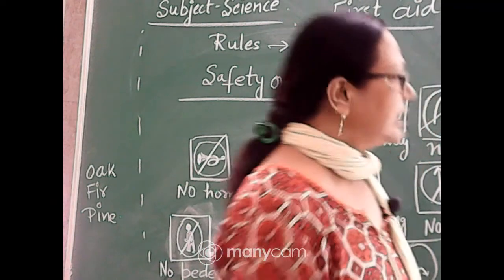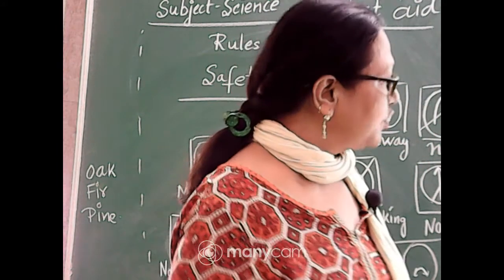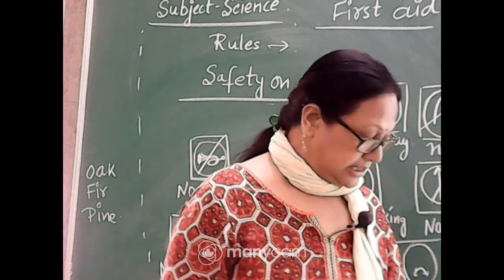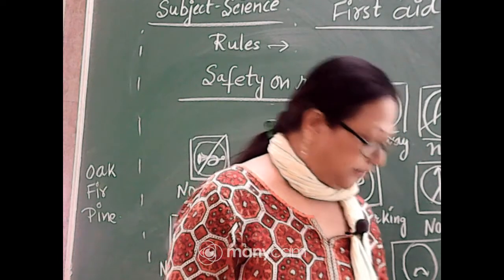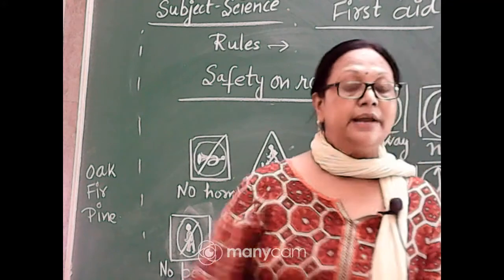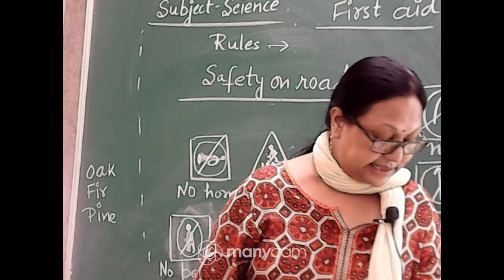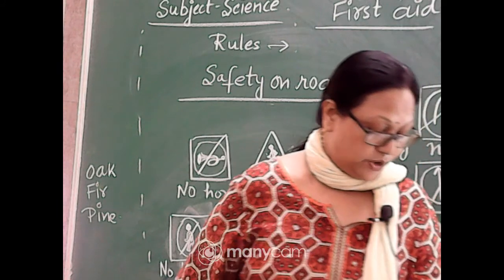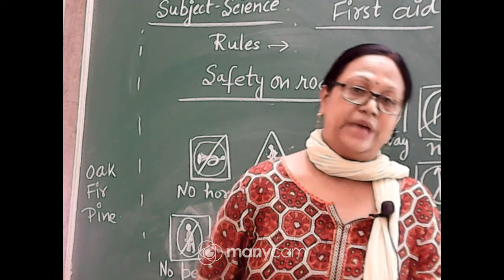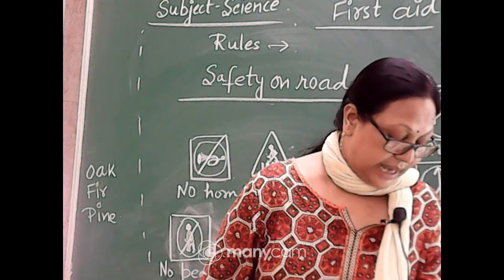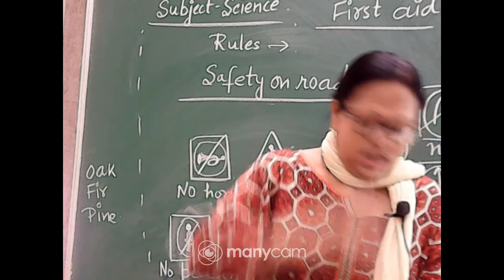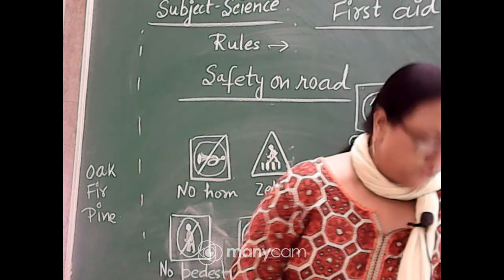Now we have to look at the signs and follow the road signs. These road signs are called traffic signs, and we have to follow them. Safety on the road has become more important than ever, because nowadays the number of vehicles is increasing day by day. By being careless on the road, we can cause a serious accident, and everyone should follow the safety rules. So we have to follow the safety rules, and the signs of the roads are called traffic signs. We should follow the traffic signs.